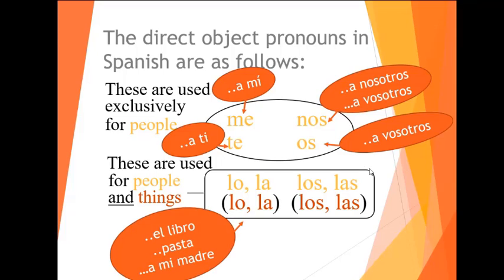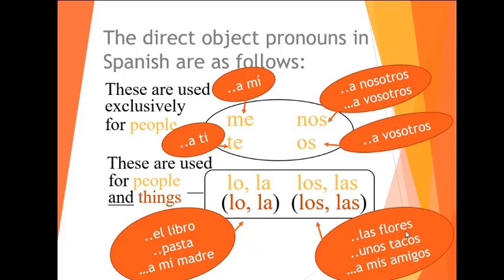And then the ones on the bottom, like I was saying, if it's a thing, el libro, la pasta. A mi madre, if it's a person, it will be one of those, depending on if it's feminine or masculine. And if it's singular, it will be one of those. And if it's plural, just remember again, if it's female, las, it will be replaced with that las. Unos tacos, it's masculine, it will be replaced by los. A mis amigos, if it's masculine, it will be replaced by los. These are my little tricks to understand this better.